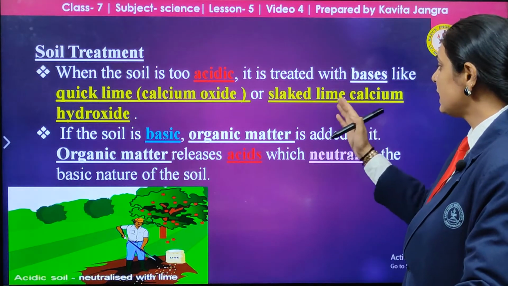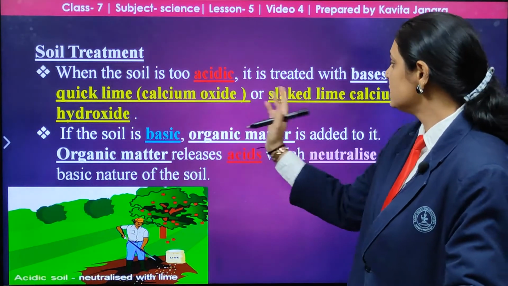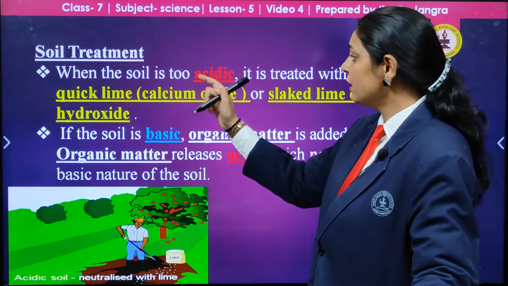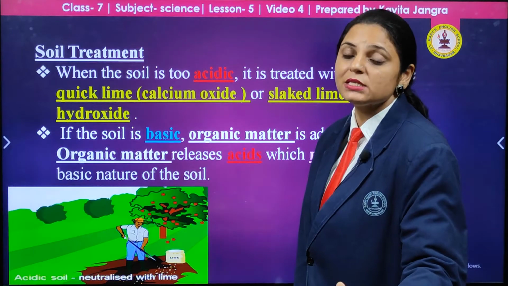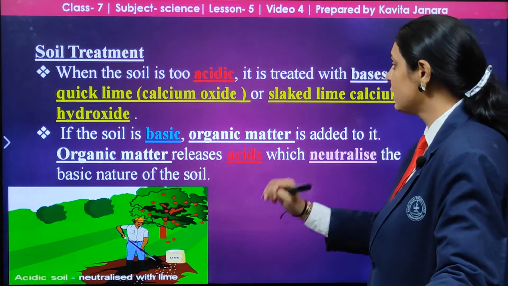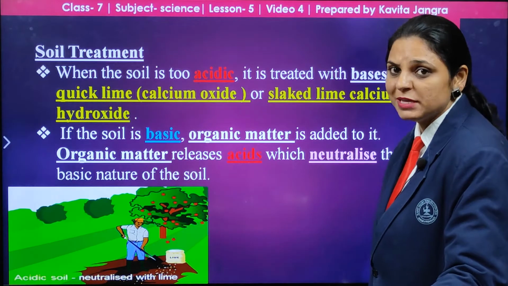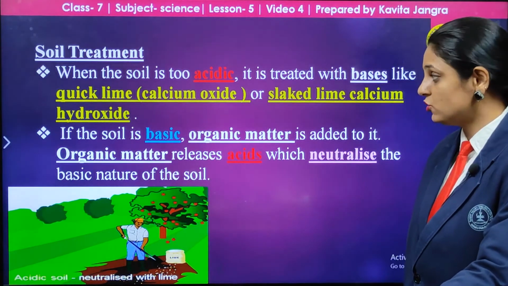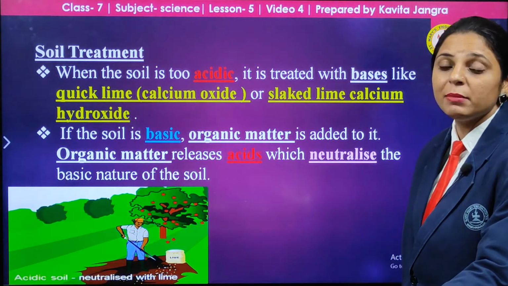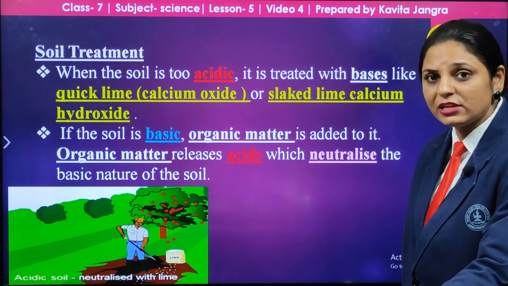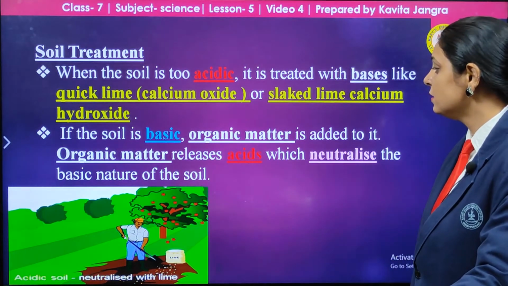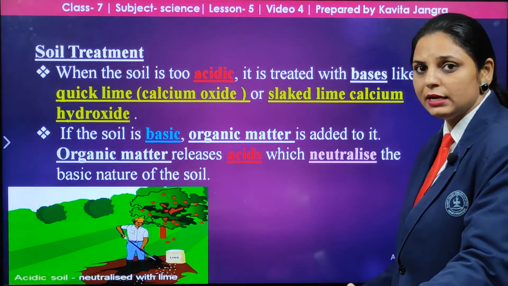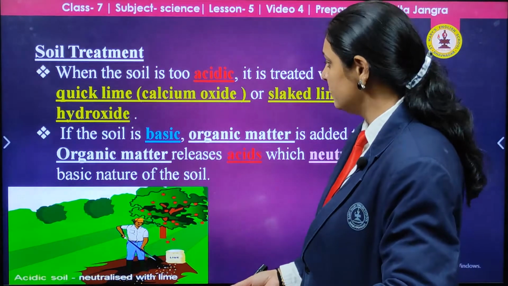And what is another? Slaked lime, calcium hydroxide. Remember these names. I can ask you: if the soil is acidic, which base are you going to add? That is quicklime and slaked lime. And if the soil is basic in nature, we need to add organic matter to it. Why? Organic matter present in manure, which occurs naturally, will release acids which will neutralize the basic nature of the soil. Ultimately, we will get neutral soil.